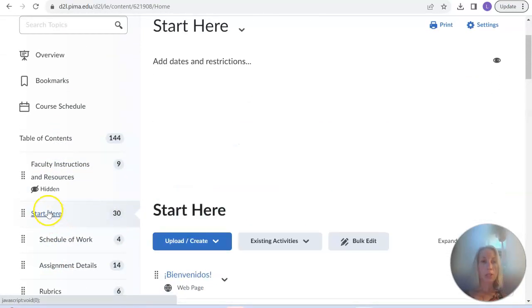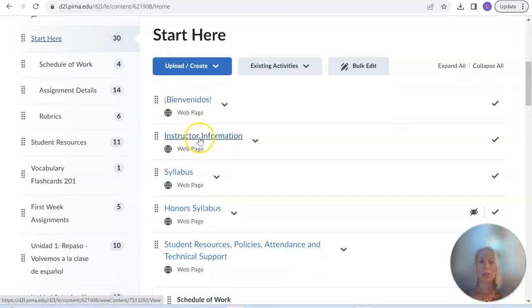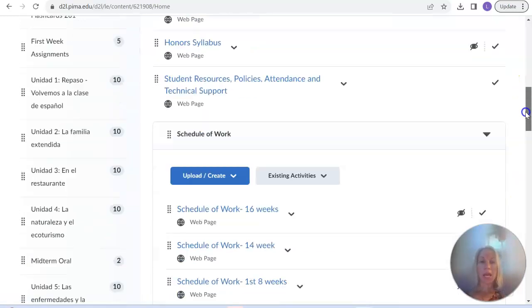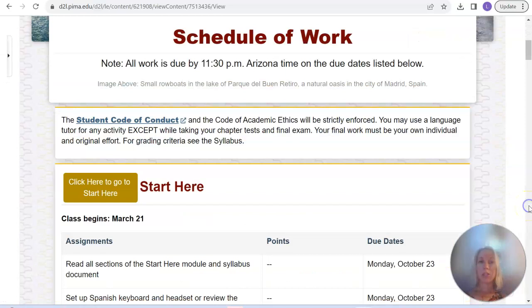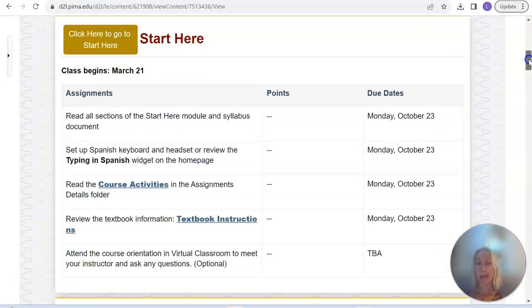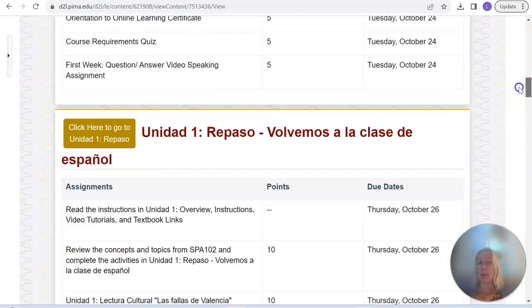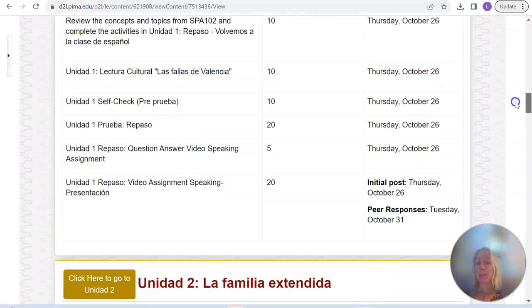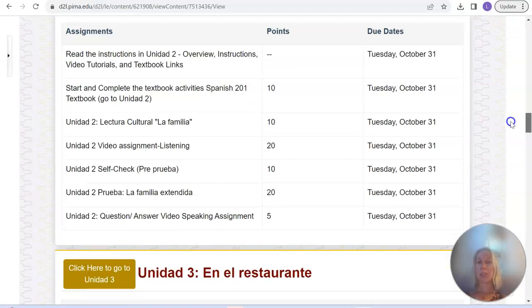You go to the Start Here page and you'll see the Bienvenidos video here, but also under the announcements. You'll see instructor information about me, your syllabus, really looking at that. And then the other thing is the schedule of work. You'll only be able to see the one for the second 8 weeks, right? So make sure that you print all this out and put these dates into your phone calendar or whatever calendar you use, because these are the due dates for all the different activities. And after the due dates, I don't really take late work. So make sure that you adhere to the due dates.